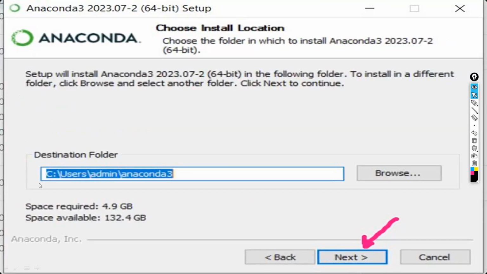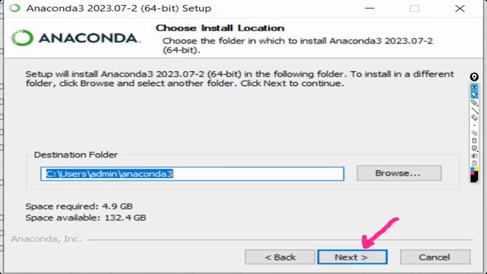And it will show some folder, keep as is, don't modify. Don't change to any other drive. Always software has to be installed in the C drive only because they are connected to the Windows. Some Windows files will be there inside every software. Those Windows files will be integrated only when it is installed in the C drive. So always try to install any software or any application only in the C drive, wherever your Windows is available, there only you try to install.